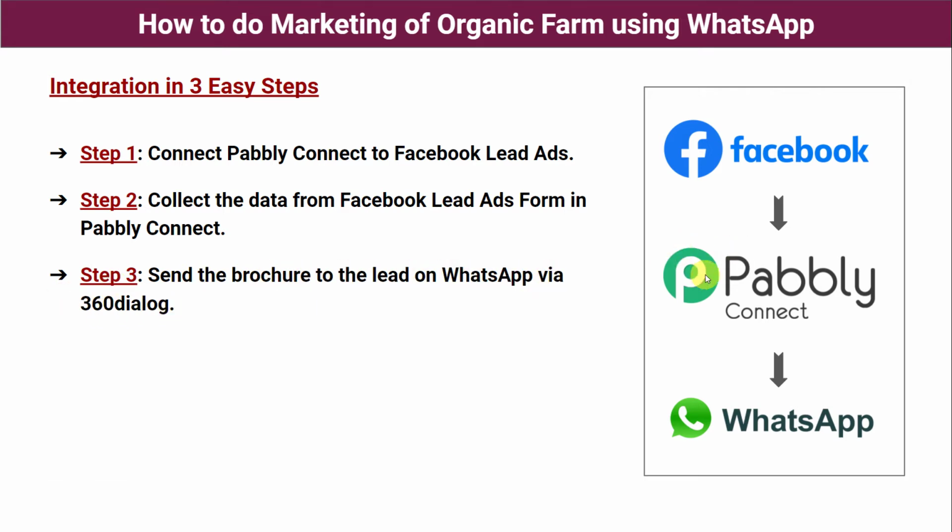So whatever data Pabbly Connect has captured from Facebook lead ad forms, the same data will be used and your organic farm brochure will be sent on the WhatsApp number of the customer. And here we are going to use the 360 dialog software application for sending the messages on WhatsApp. So in this way we are going to create an integration between Facebook lead ads and WhatsApp using Pabbly Connect. So let us learn the integration process now.